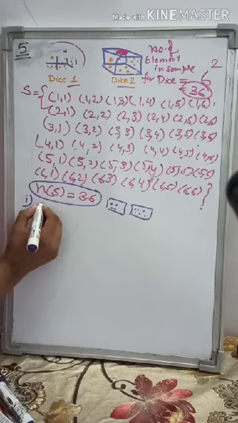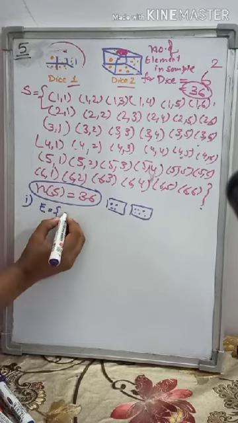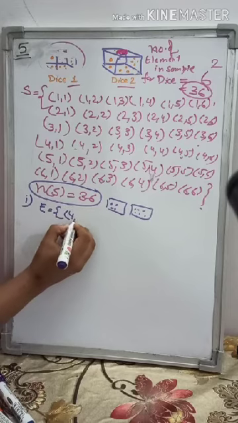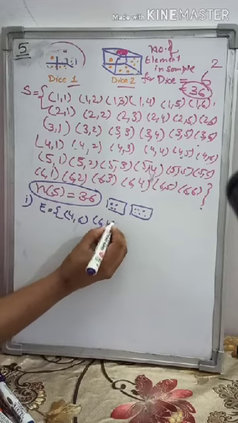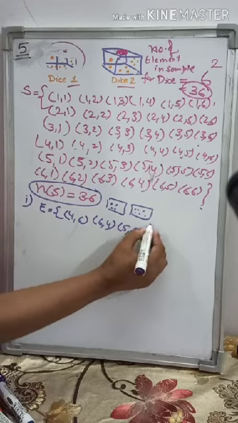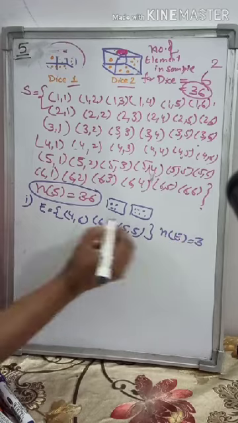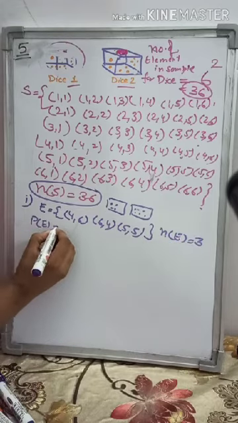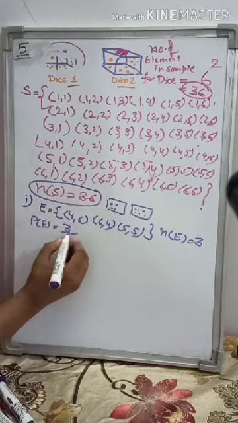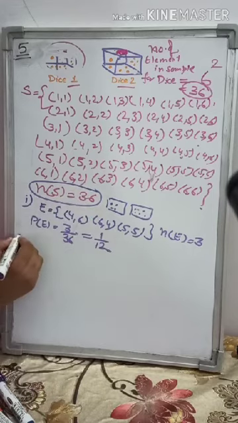Let's write down the elements: first 4, 6, then 6, 4, and 5, 5 also you can take. Only 3 possibilities. So the number of elements in the event will be 3. So probability will be 3 over total elements in the sample space, 36. So 1 by 12.